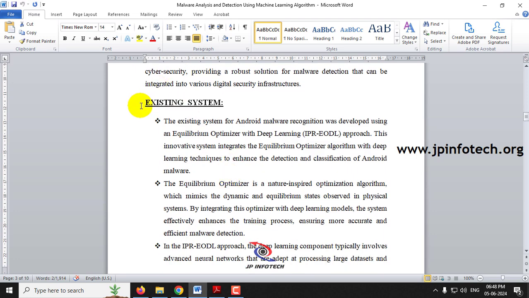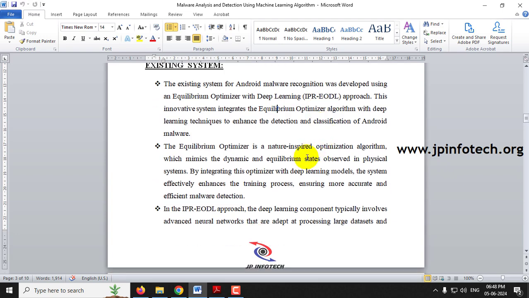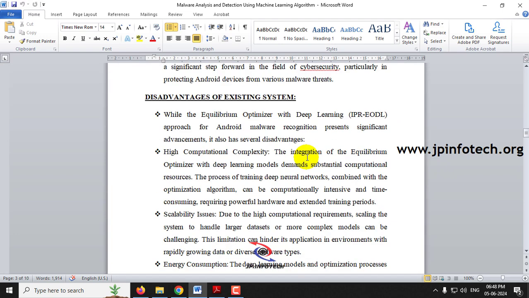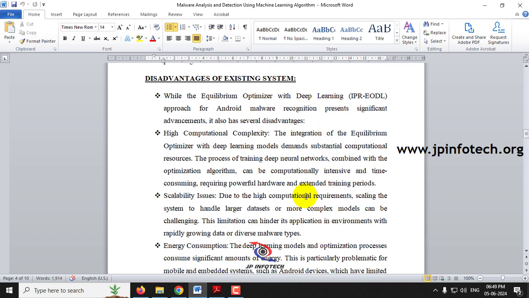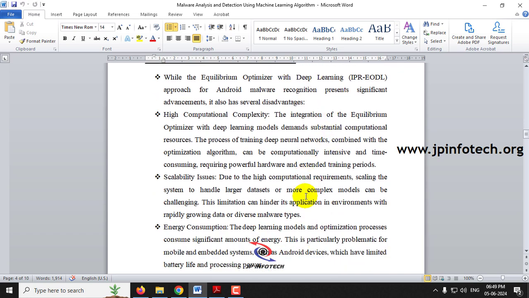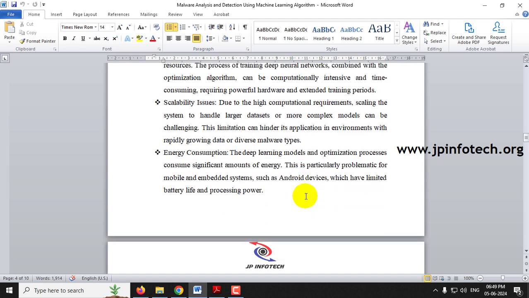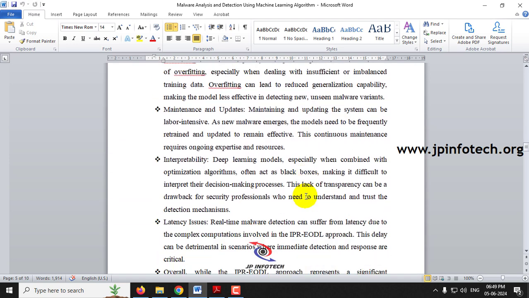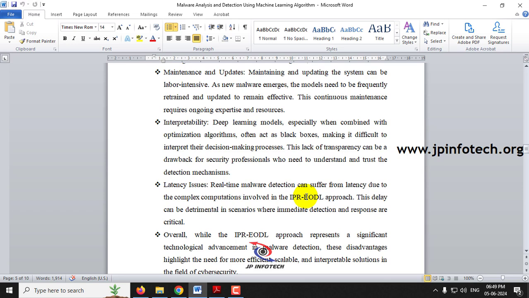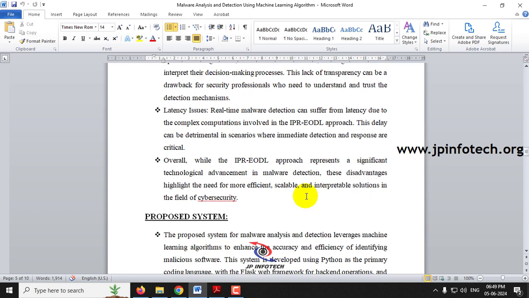Coming to the existing system of the project, as mentioned, we are considering the base paper as the existing system, where they have used the equilibrium optimizer with the deep learning approach. Those details have been mentioned in the existing system part. Coming to the disadvantages of the existing system, these are high computational complexity, scalability issues, energy consumption, overfitting risk, maintenance and updates, interpretability, and latency issues.